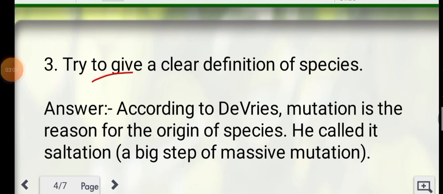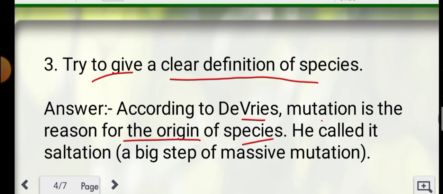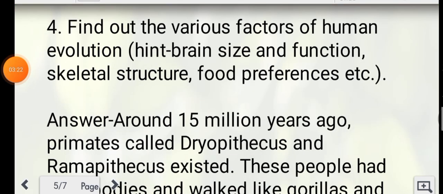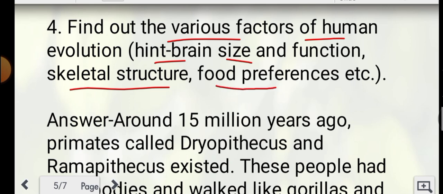The next question is: try to give a clear definition of a species. Right answer: according to De Vries, mutation is the reason for the origin of new species. He called it saltation, a big step of massive mutation. The next question is: find out the various factors of human evolution. Hint: brain size and function, skeletal structure, food preference, etc.